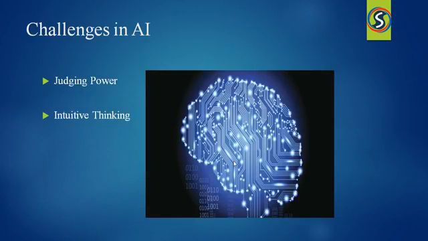Let us discuss the challenges in artificial intelligence. The main key challenges are judging power, intuitive thinking, and data privacy and data security. These are still not provided to artificial intelligence completely. Artificial intelligence requires a supercomputer's computing power, and supercomputers are not cheap. Although, due to the availability of cloud computing and parallel processing systems, developers can work on artificial intelligence systems more effectively, they compare at price.